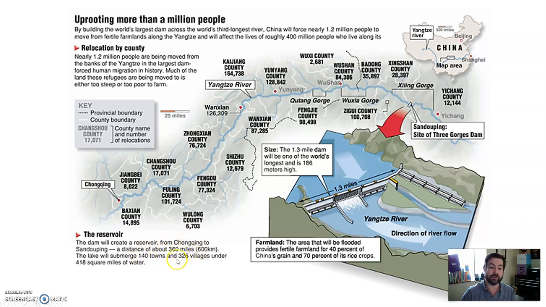It's going to submerge 140 towns and 326 villages under 418 square miles of water. It's going to force nearly 1.2 million people to move from these fertile farmlands along this 360-mile stretch of the river.